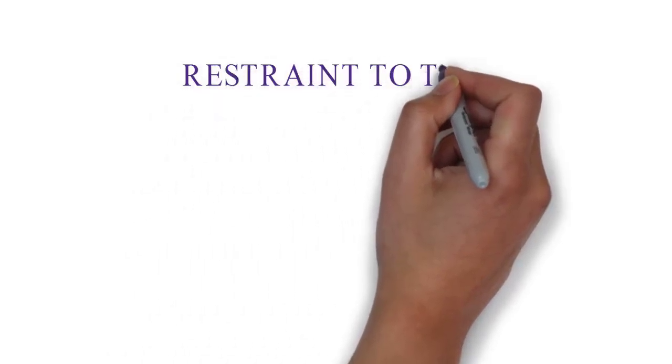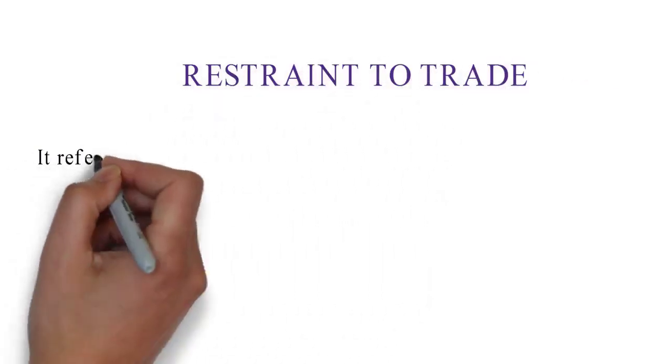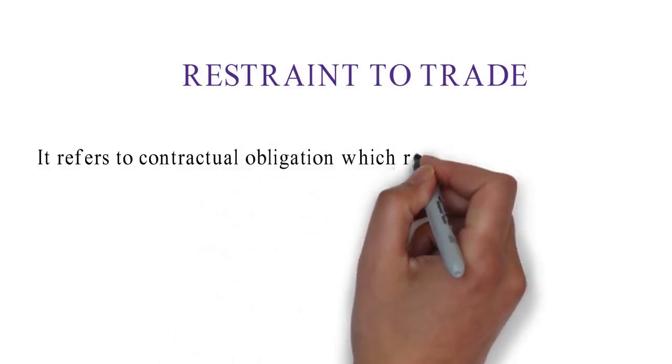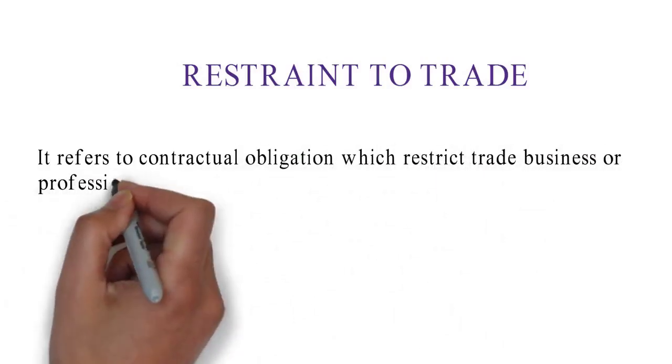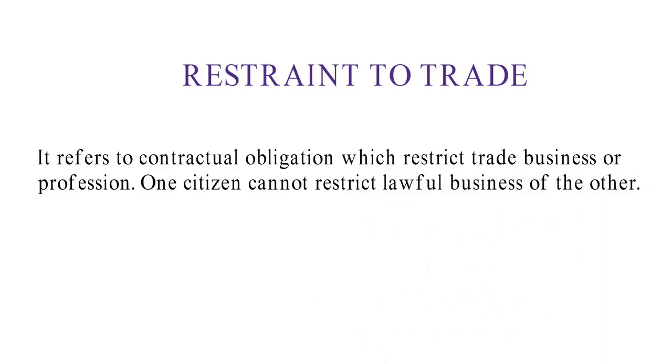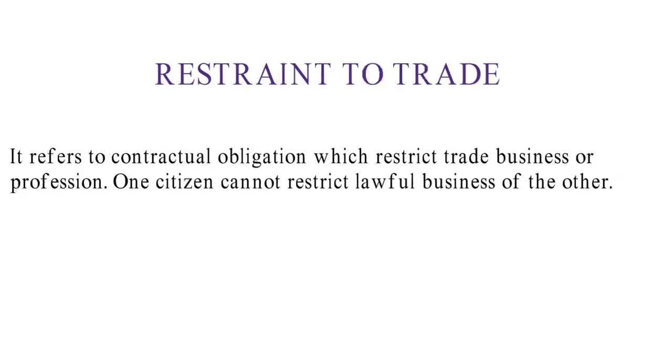Next category is restraint of trade. It refers to a contractual obligation which restricts trade, business or profession. One citizen cannot restrict the lawful business of another. For example, A is the owner of a theatre and B is a dancer. According to their contract, B has to conduct his dance programs at A's theatre only, throughout life. Thereafter, B breaches the contract and A sues. The court decides that it is an agreement in restraint of trade and therefore A cannot take any legal action.